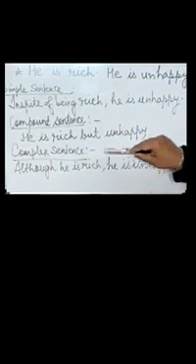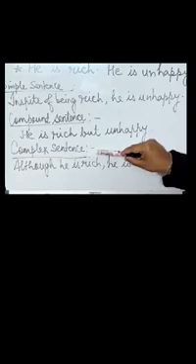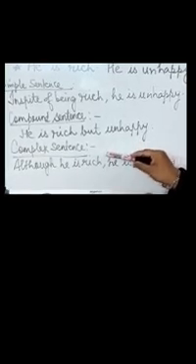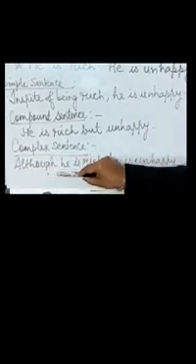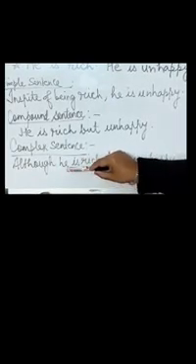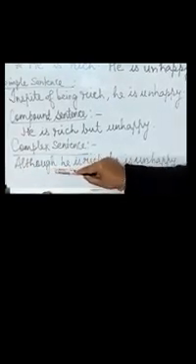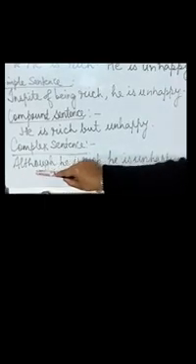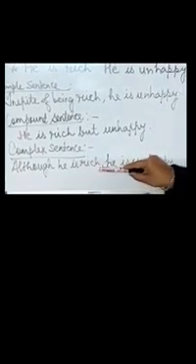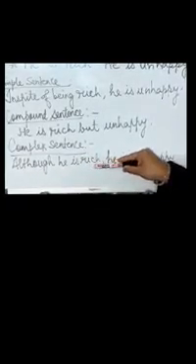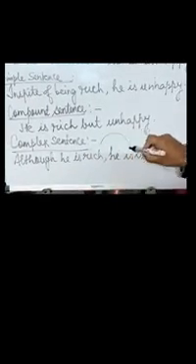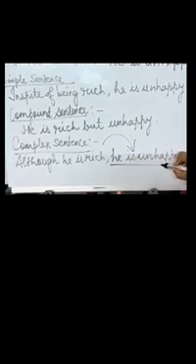Now the same sentence we will change into complex. Now we need to find out a subordinating conjunction which will give us a complex sentence and which will show a contrast. So the words which show a contrast and are subordinating conjunctions are although and though. So this part, that is although he is rich, this is the subordinating clause, because the word although is making it subordinating. Subordinating means it is dependent on the second part. It is dependent on this part for its meaning, because this is the main clause.